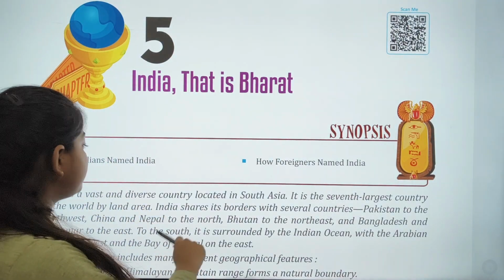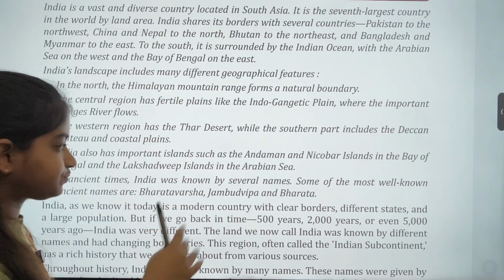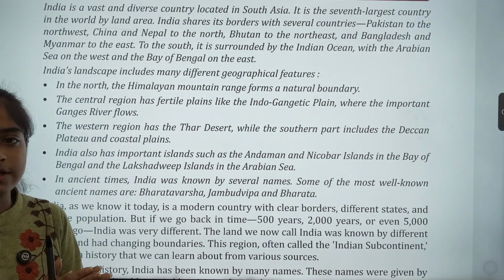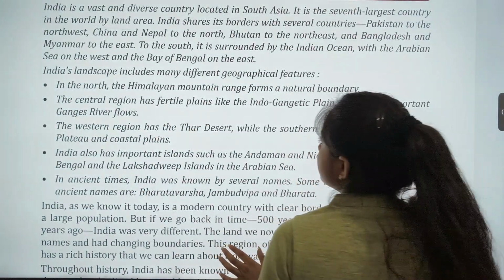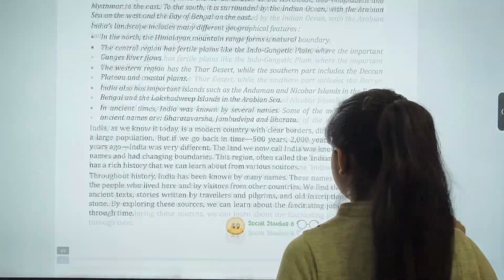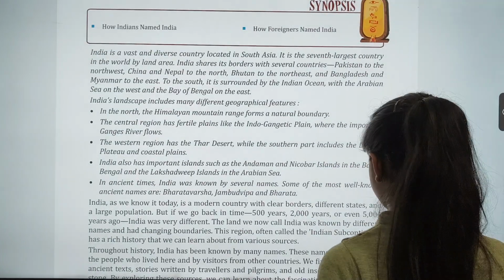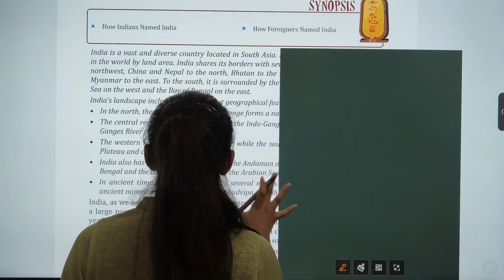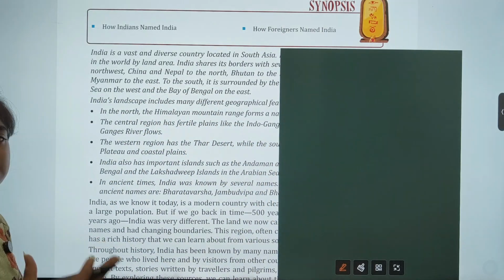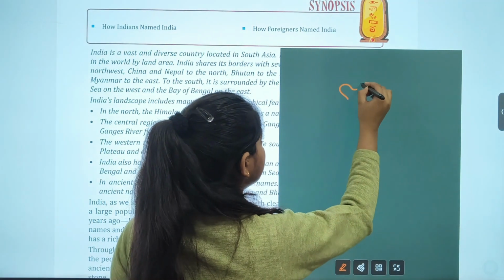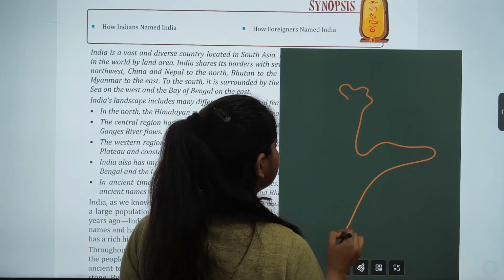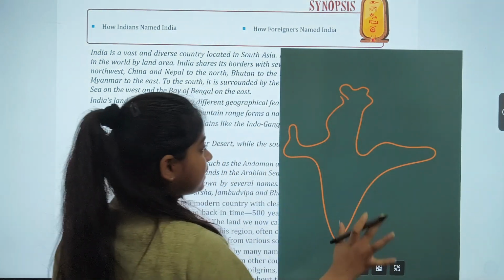Okay, so in the beginning of the chapter, some overview of India is given, which is very basic to understand. I will give you a broad idea. For example, in this intro part some basic information about India is given. For example, this is the top part of India. Okay, just take an example.